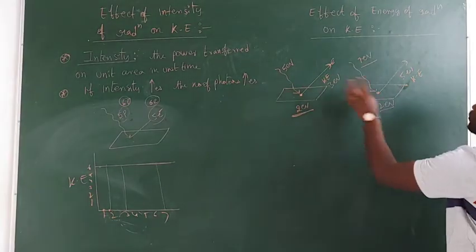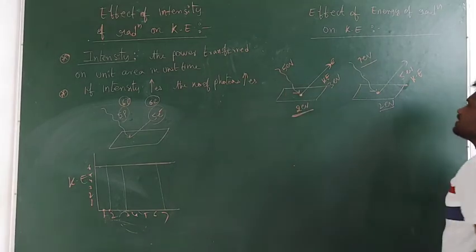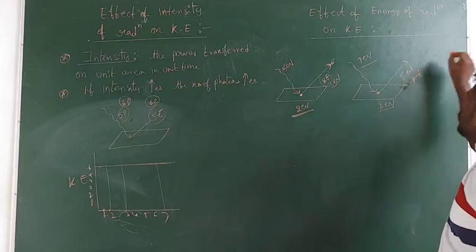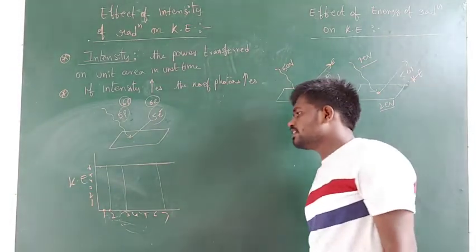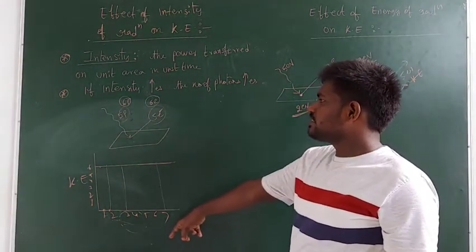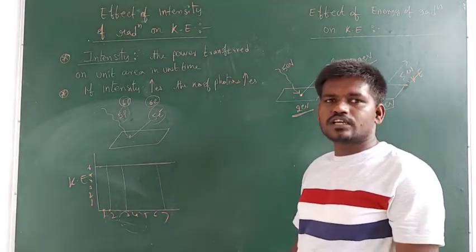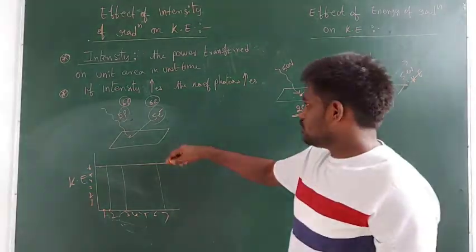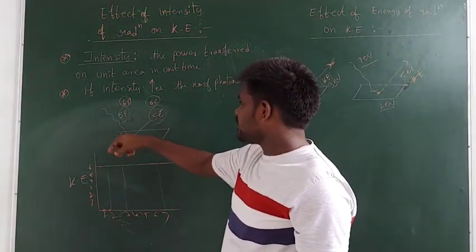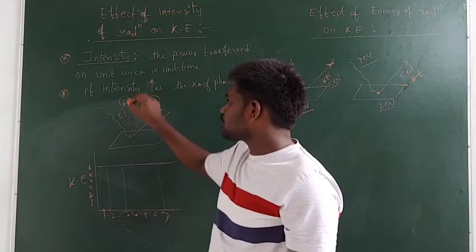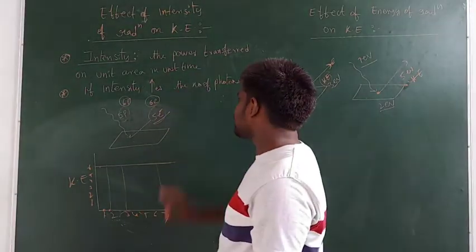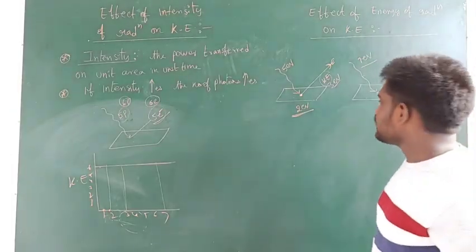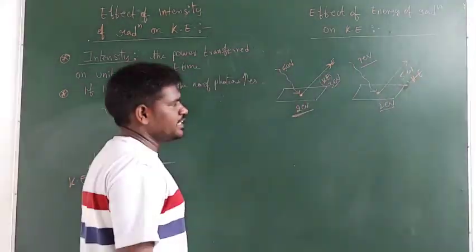Now we see from here to here, guys, the energy of the radiation increases. As the energy of the radiation increases, what about the kinetic energy? Kinetic energy also increases. In case of intensity, if intensity increases, guys, there is no change in the energy of the radiation. Okay. So if 5 photons are there in a given radiation, you will get 5 electrons. If 6 photons are there, you will get 6 electrons. That's it. But there is no change in the kinetic energy of the ejected electrons.